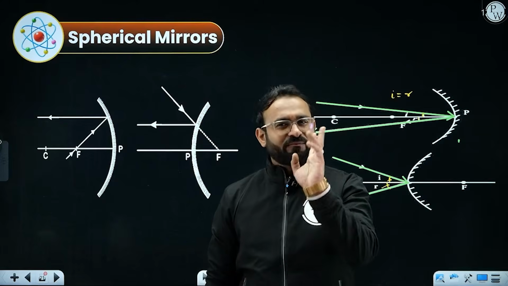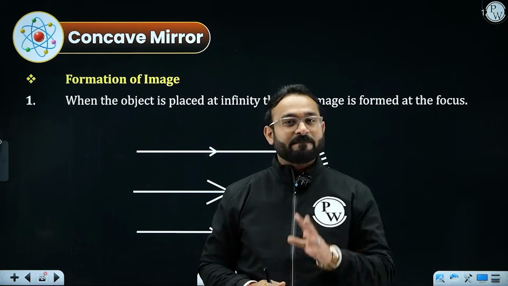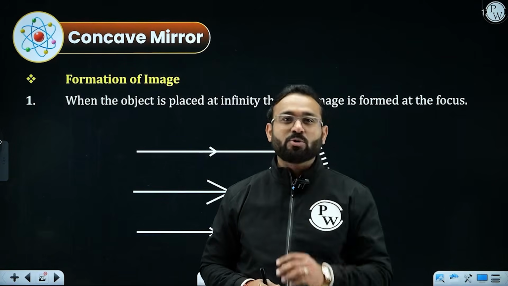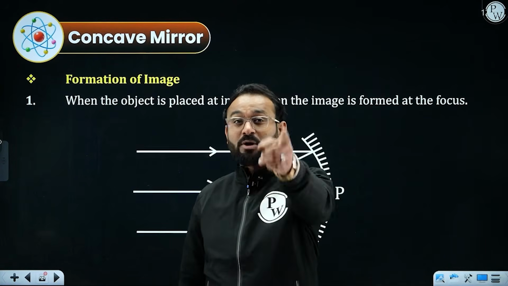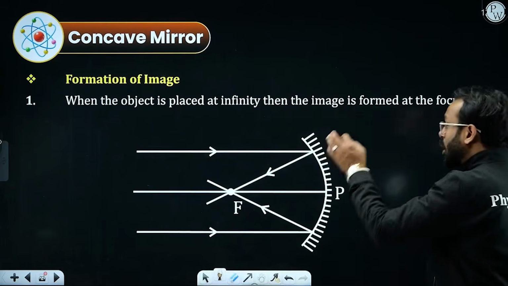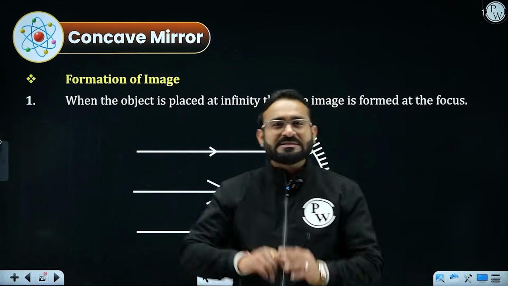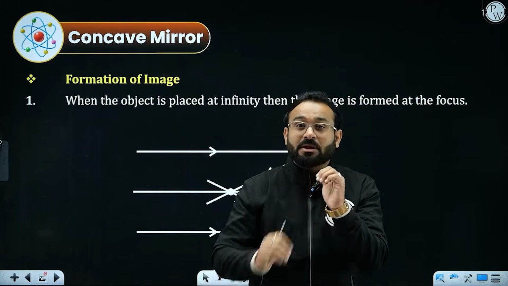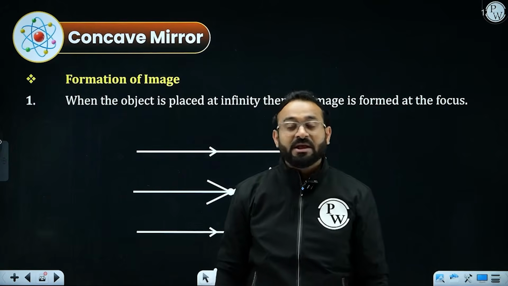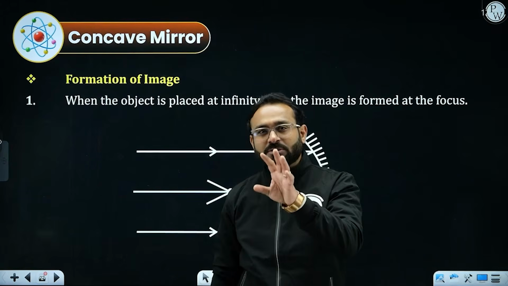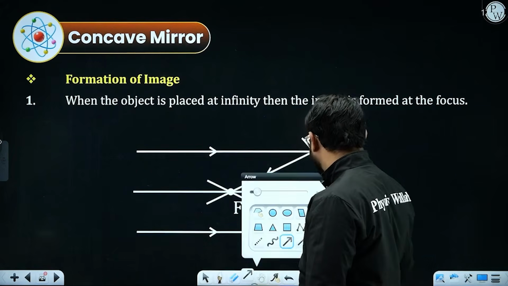Moving ahead to the formation of images. In concave mirror, we have 6 different cases, whereas in convex, you will be surprised that we have only 2 cases. Those 8 cases we need to understand, how this is going to happen. Formation number 1, which says when the object is placed at infinity. So we need to understand where the object is being placed. We are considering this is my spherical mirror, and the object, according to the size, is very far away, that will be considered as infinity, and the light rays which are coming from infinity will be almost parallel to the principal axis, which you can see right here.